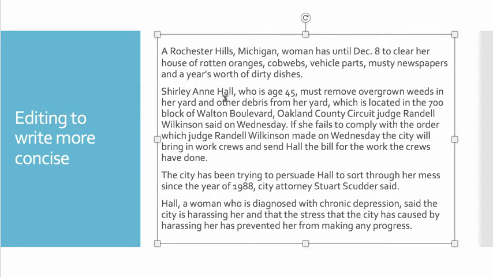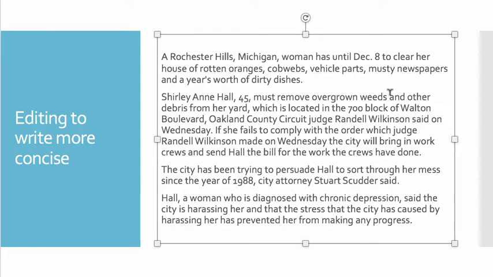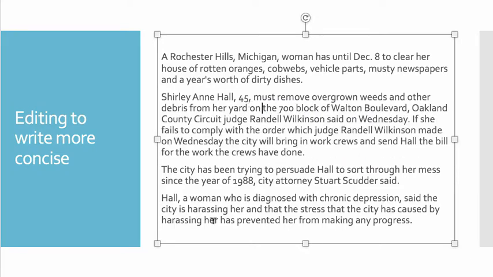Now that we gave the name in the second paragraph, we can just write the age in AP Style with just the number between commas. Shirley Hall, 45, must remove overgrown weeds in her yard and other debris from her yard. So we have the repetition there. We can get rid of the first one: weeds and other debris from her yard. And then we have more wordiness, which is located in the 700 block of Walton Boulevard. It can read a little bit simpler: her yard on the 700 block of Walton Boulevard. We do not need to abbreviate Boulevard since this is not an exact address.